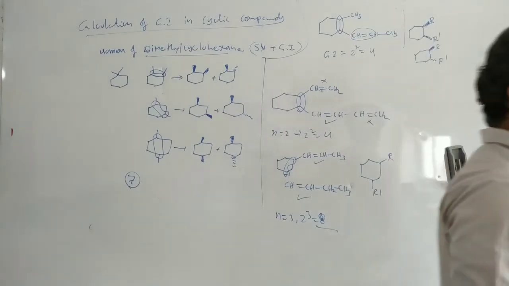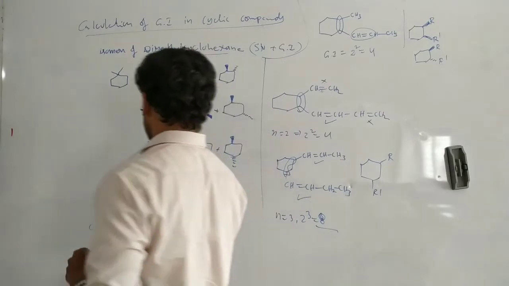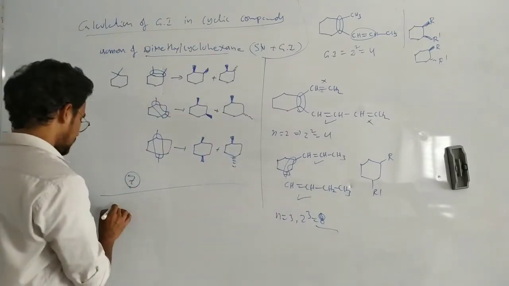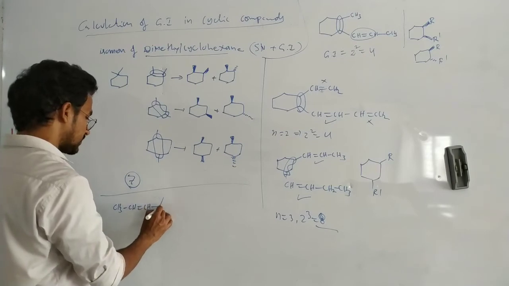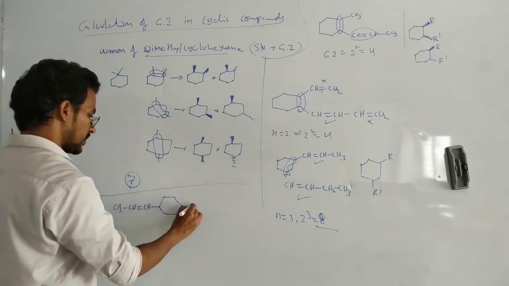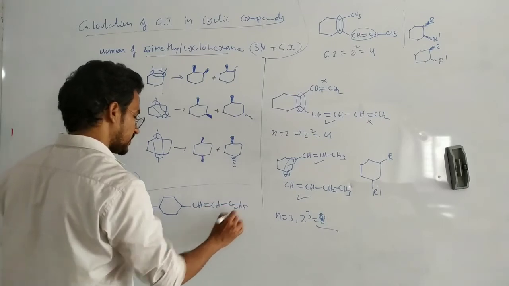Okay, and next, here one more example. You can see one more example. Here CH3 CH double bond CH, the CH double bond CH and C2H5.